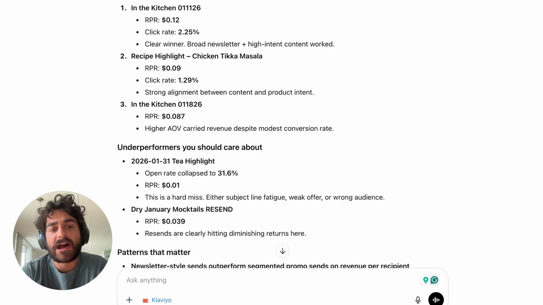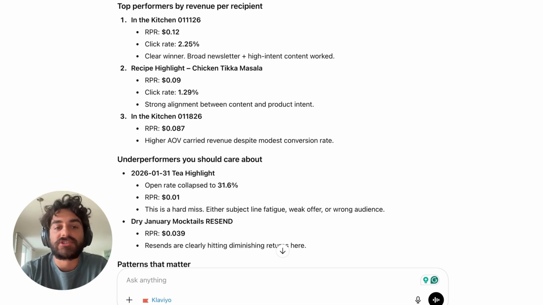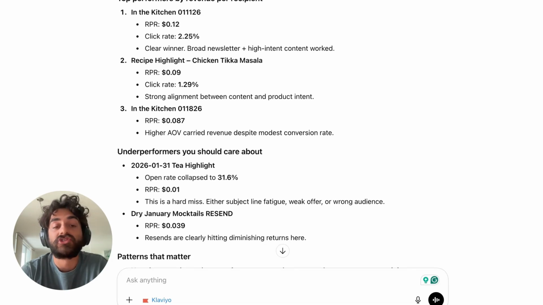This is something that I previously experienced when I just exported a report, and something that I am curious about now is if we're just judging a campaign by the data and the API that we have access to, which last time I checked was pretty much just the name of the campaign, the subject line and preview text. We don't actually have the context of the specific content in that campaign, which is obviously extremely important to have in order to make assessments about the performance of the campaign.